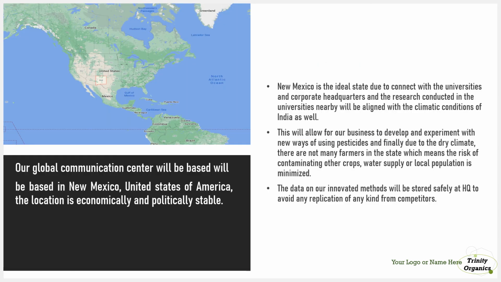Our global communication center will be based in New Mexico in the United States of America. We chose this location because it is economically and politically stable, and moreover it connects with the nearby universities, so the research conducted in these universities will be very similar to research carried out in India. Due to the climatic condition, both research works will give similar results. This is why New Mexico is chosen, because the climatic condition does not vary much between the two.